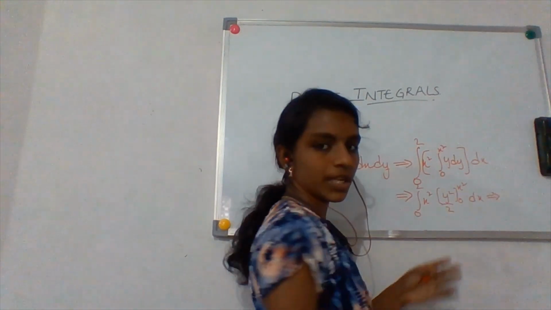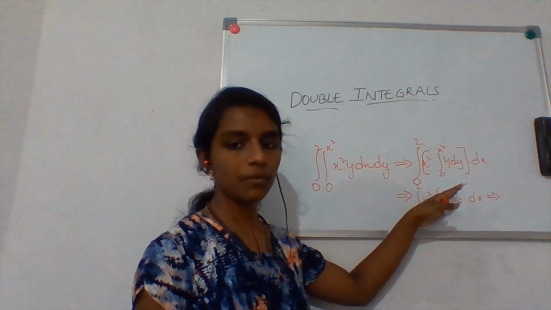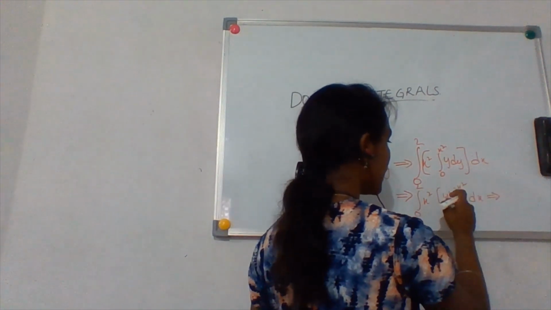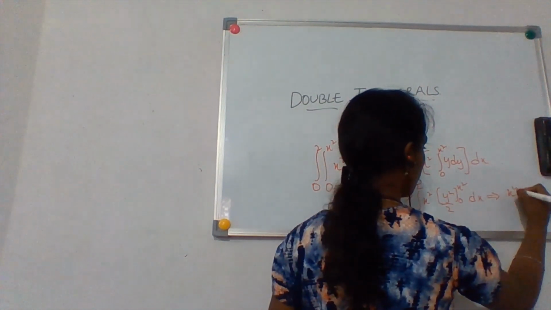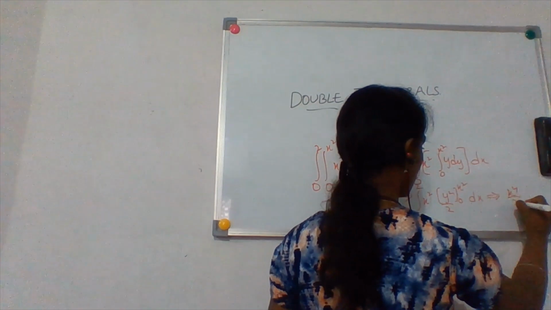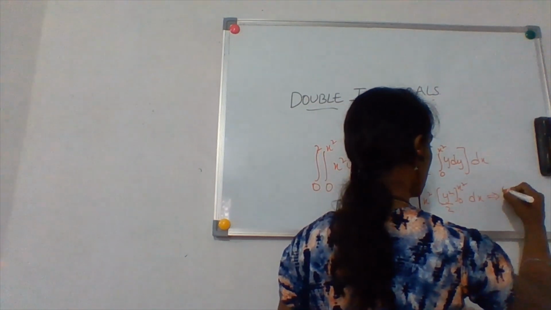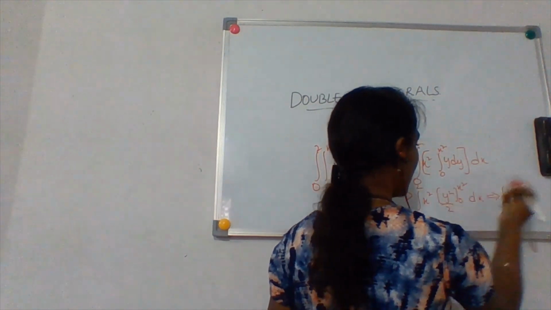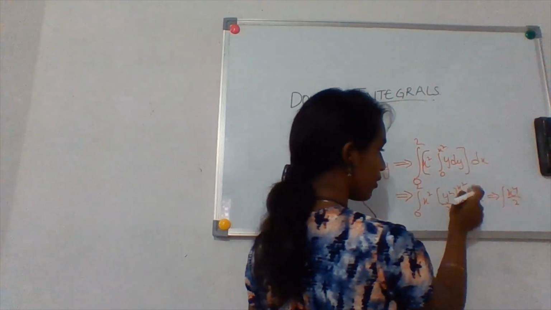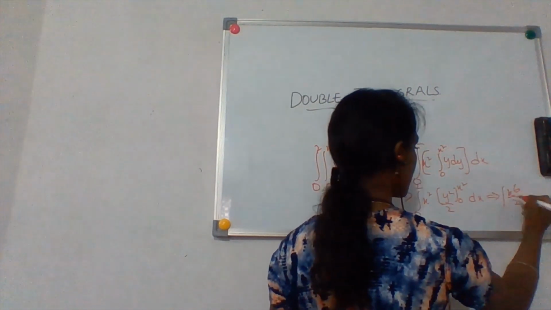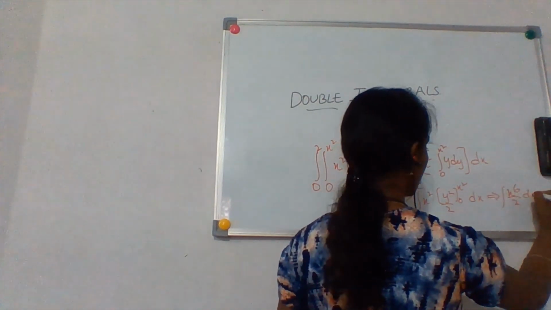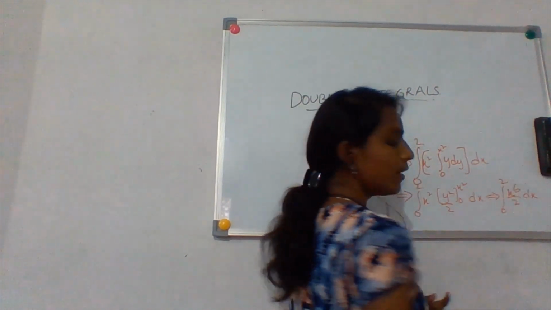Now what are we going to get if you substitute x square in y square? x power 4 by 2, am I right? Yes, x power 4 by 2, and I have another x square also, so totally it becomes x power 6 by 2 into dx, with 0 to 2 as the limits.